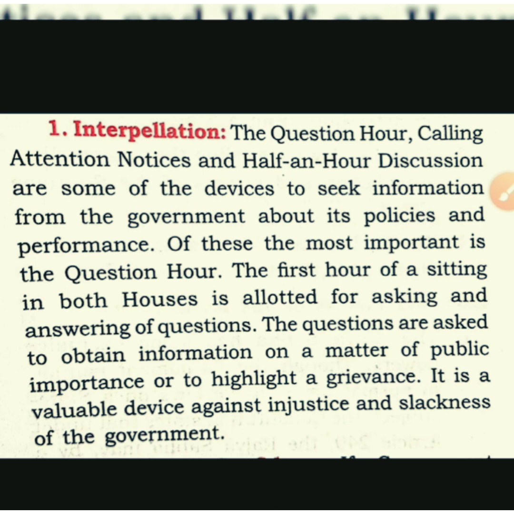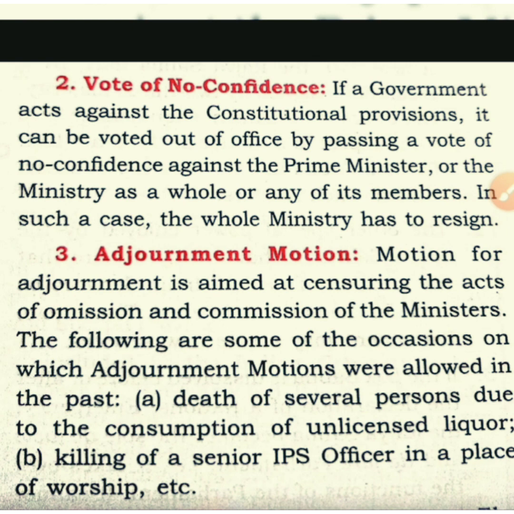Next topic we are going to discuss is vote of no confidence. As we have already discussed in the previous video, vote of no confidence. So again I am telling you that if a council of ministers is not doing something well, or if any particular task is not being done well by that council of ministers, collectively they are responsible to the houses.